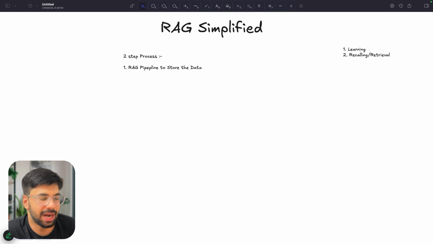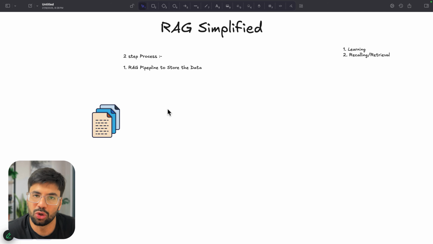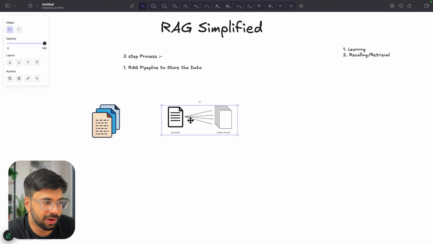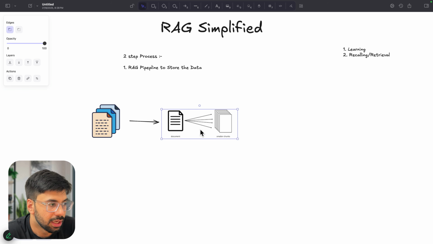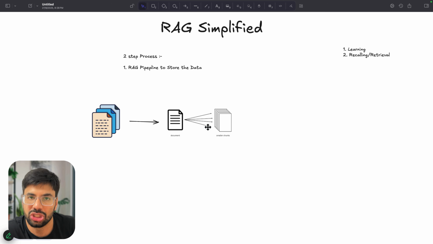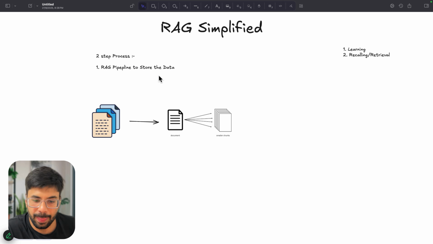What normally happens is that we have some documents. Let's say these are different documents, everyone. Now, I take each and every document, one by one, and I will be creating small chunks of that document. For example, you can give me, let's say, 100 documents. One by one, I will take the documents and break each one into small chunks. So that is the whole basic idea. First, let's see the overall learning, or the RAG pipeline to store the data.